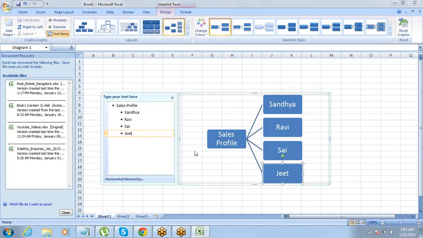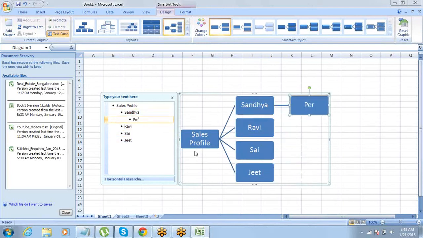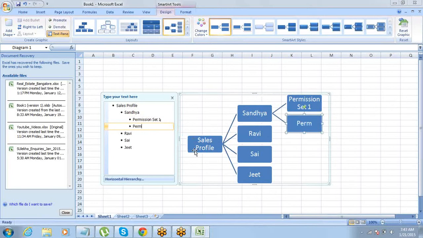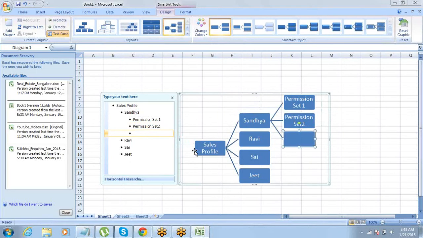So in that case, they would create a permission set and give it to you. And they can give you multiple permission sets. Got this?